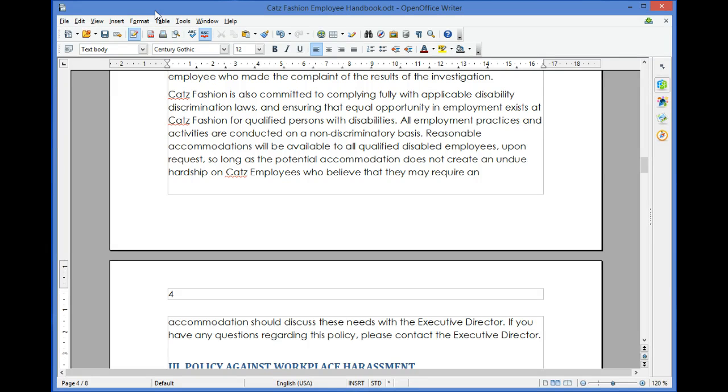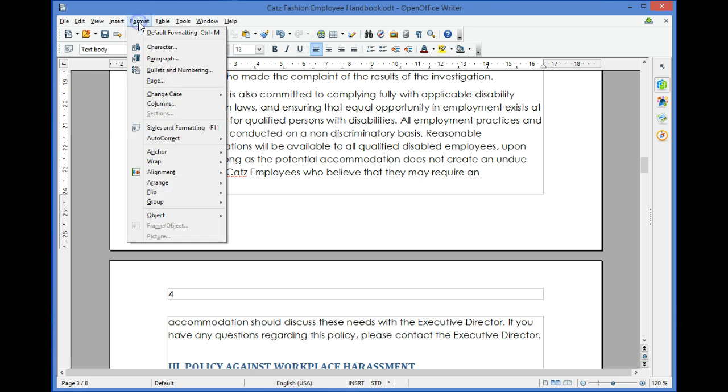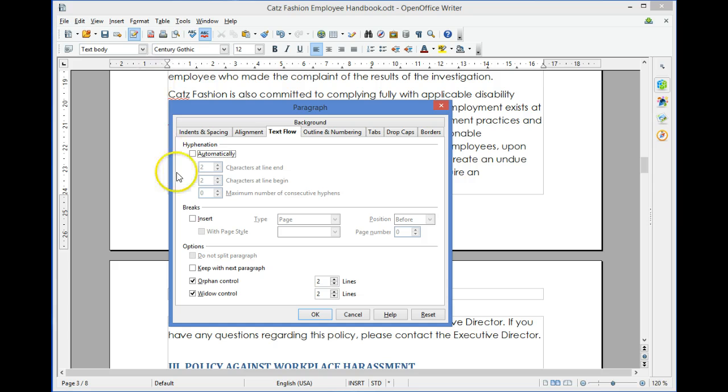OpenOffice Writer 4.1 Special Pagination Issues. OpenOffice Writer contains a number of paragraph formatting options that allows you to change how a paragraph splits over the end of a page. To view the paragraph format settings, select Format Paragraph.